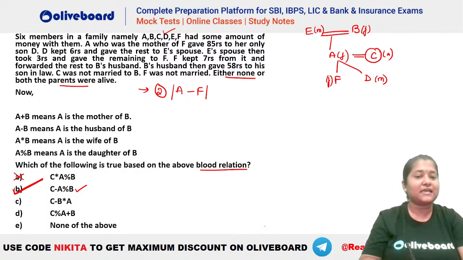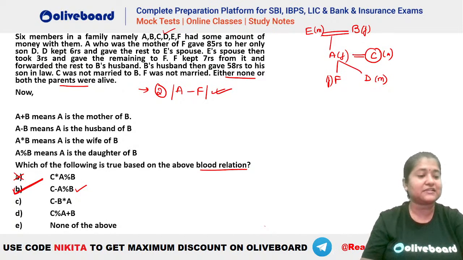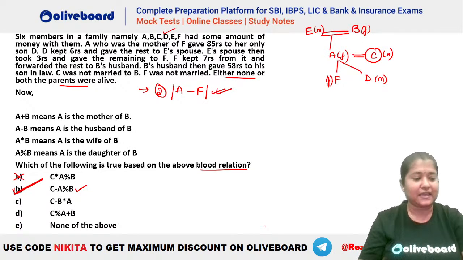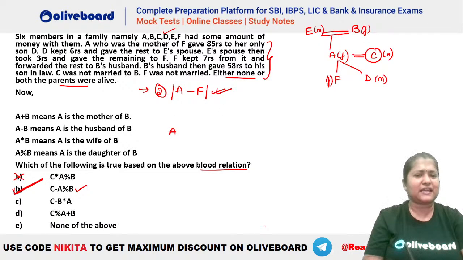Now we have to find the answer, that is, what is the difference between the amounts kept by A and F. Did anybody find the difference between the amounts of A and F here? Let's try for the number of points also. What is given here? A, who is the mother of F, gave 85 rupees to her son. Okay, so A gave, let's not take A, let's say B.